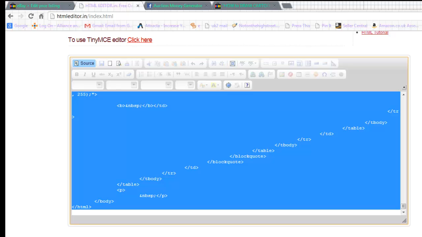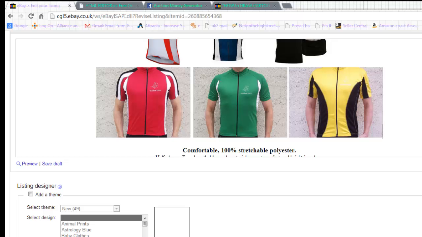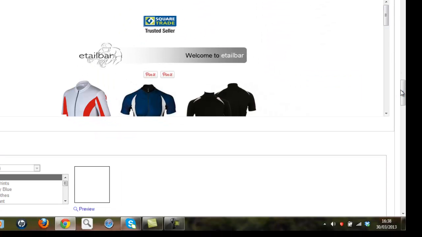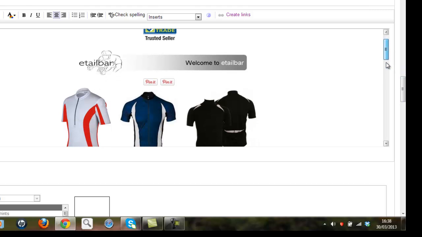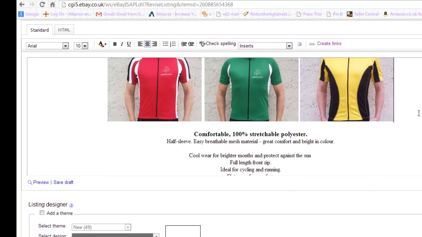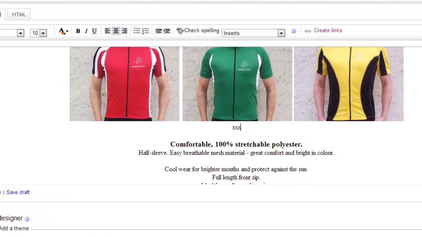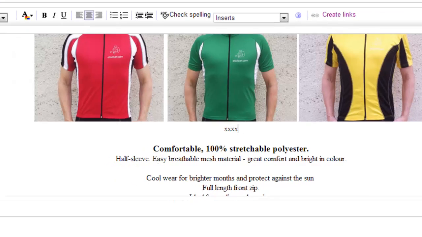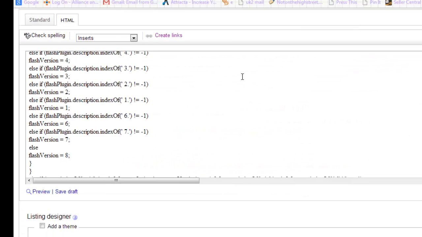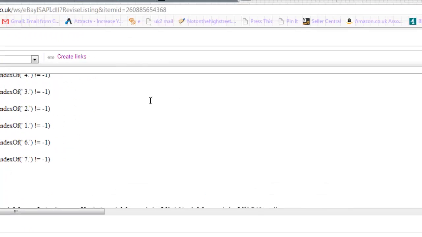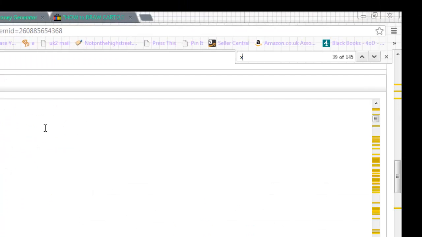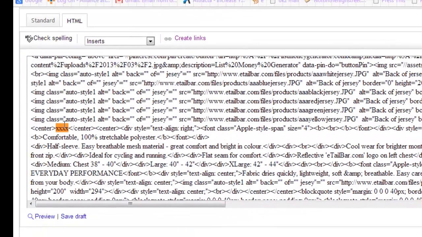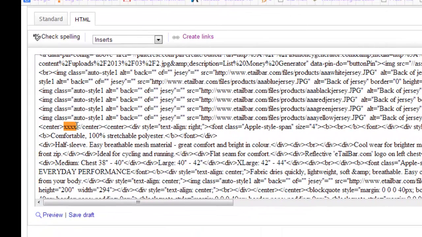Control C. I'm now going to go over to my main eBay shop over here, and I've jumped into a listing of my eBay shop. So I'm now in the edit area, and what I want to do is I want to place that box here, and I'm going to use a trick that I learned from the auction money generator program by putting 4 X's just under those pictures there. I'm going to jump to the HTML editor, and I know exactly where to place my new link box, because all I need to do is go Control F, hit the 4 X's, and you can see there it's found the 4 X's for me, so I know exactly now where to locate this link box.